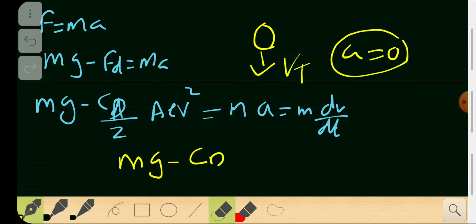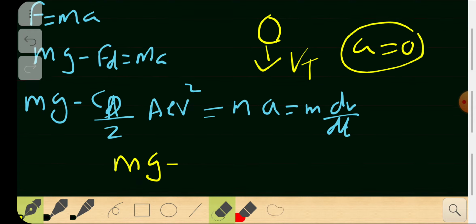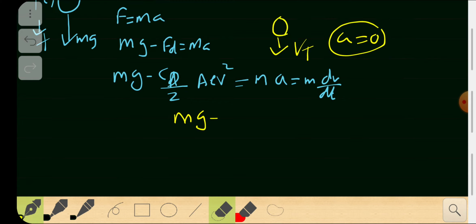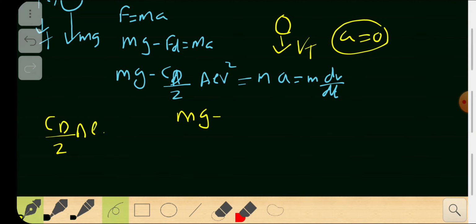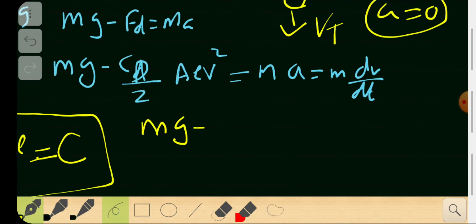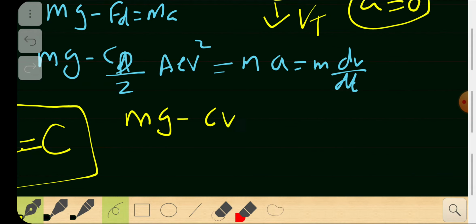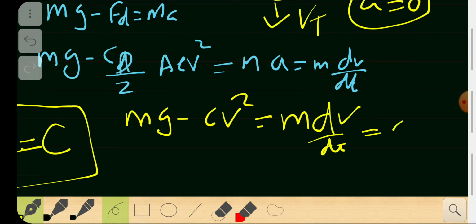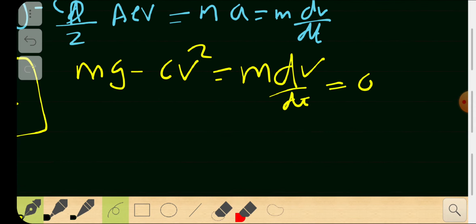I'm going to call C_D by 2 A rho some constant c, to make life easier. So c times v squared must be equal to m times dv by dt, which is 0 after reaching terminal velocity.